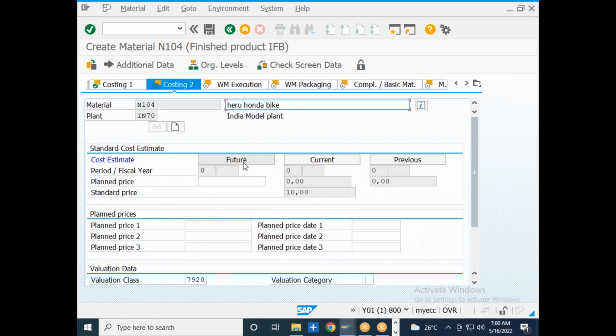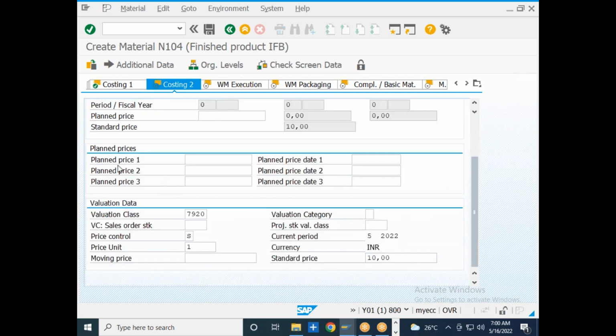And what is the current price of this particular material? Current price is 10 rupees that I maintained. And what will be the future price, and what will be the previous month price? Those details I will be able to see. Since I am creating this material just now, I will not be able to see the previous price and the future price, but I will be able to see the present price that I have maintained.